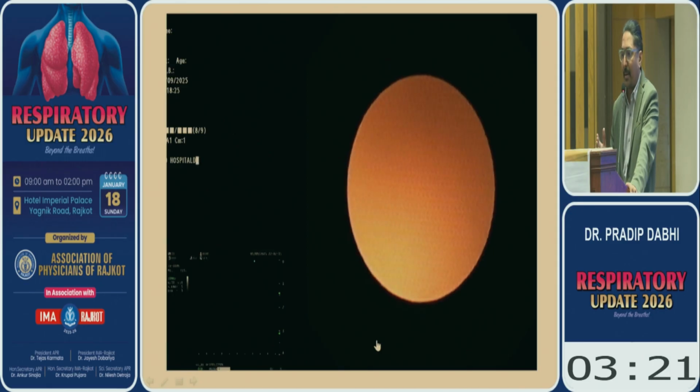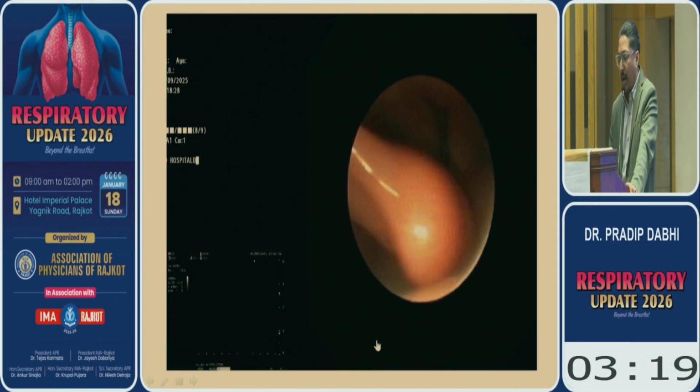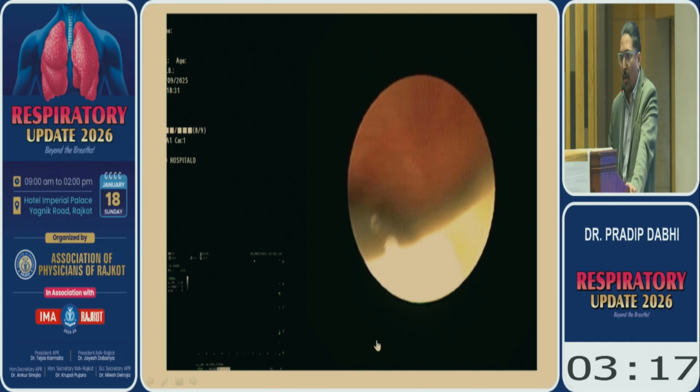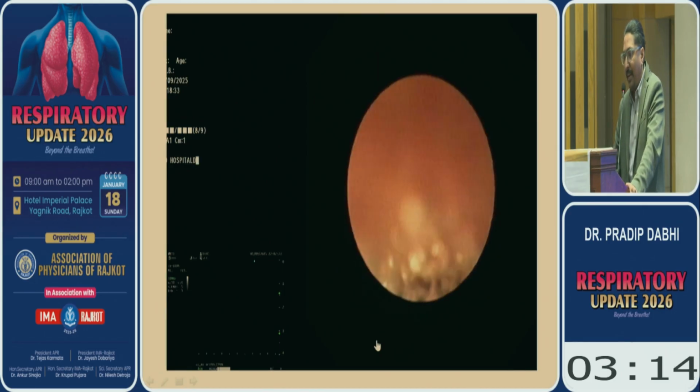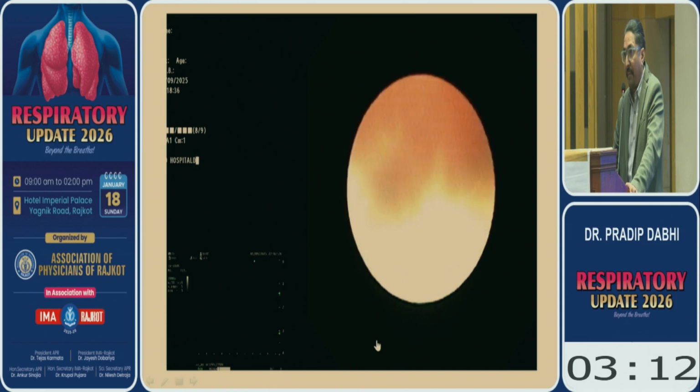So we do the mediastinal staging. We do the convex EBUS. All the lymph nodes have to be staged. And if all the lymph nodes are negative, then we refer the patient for lobectomy.